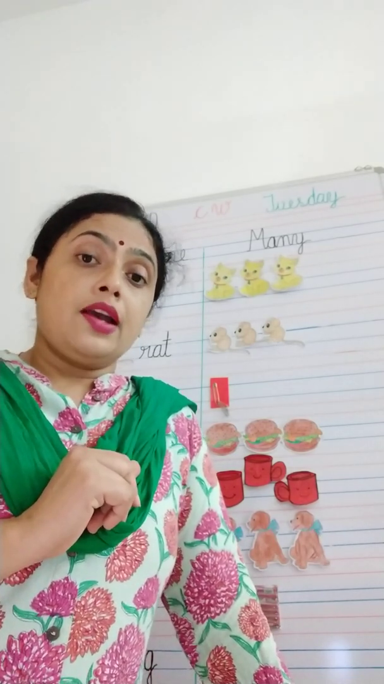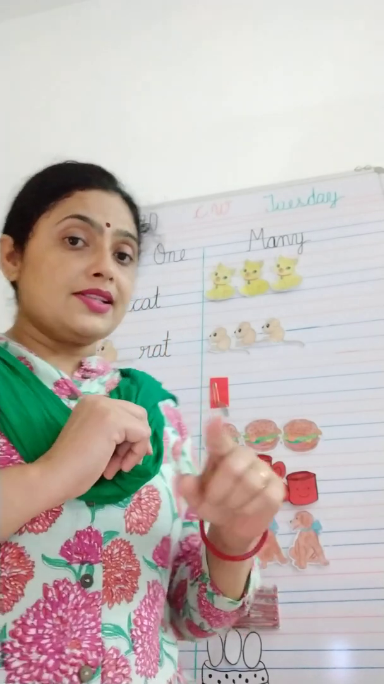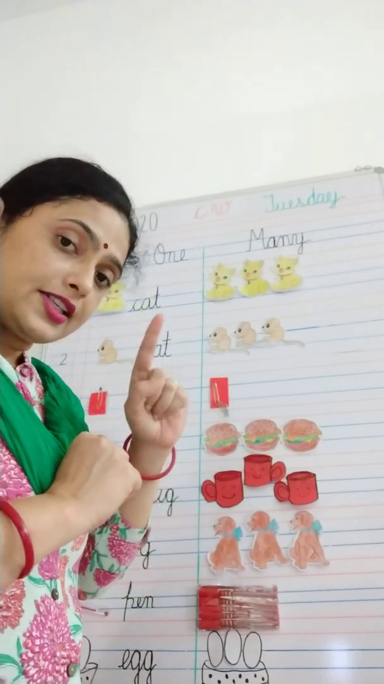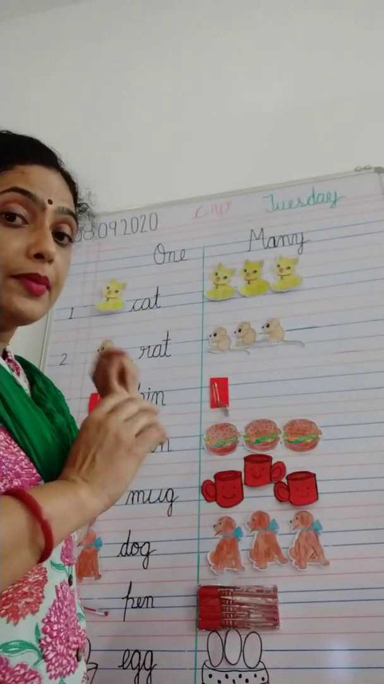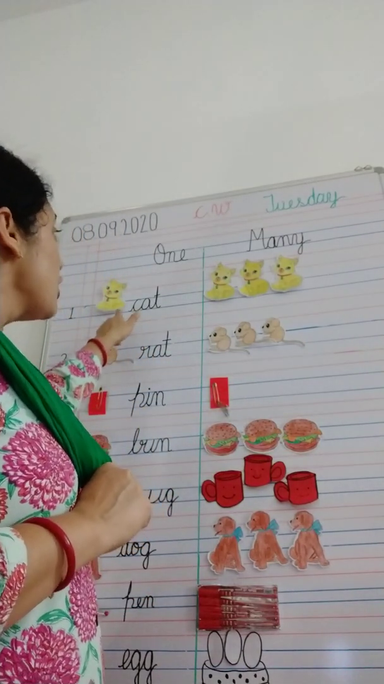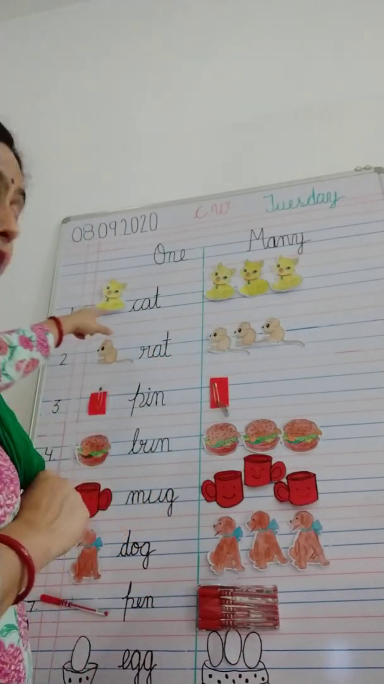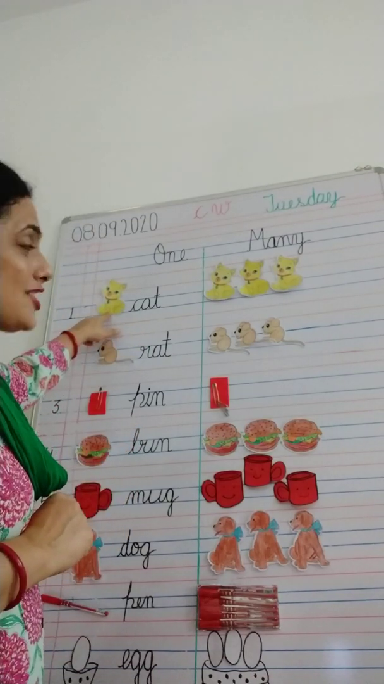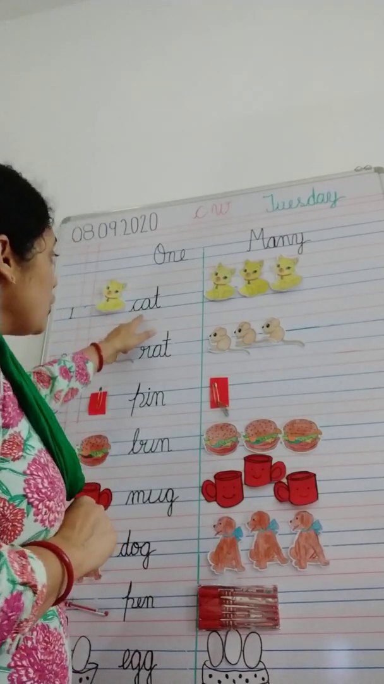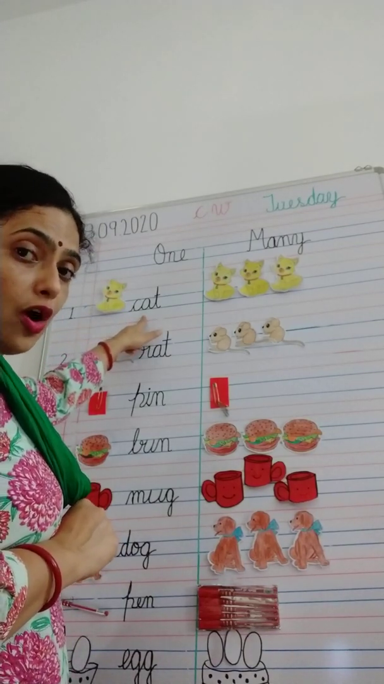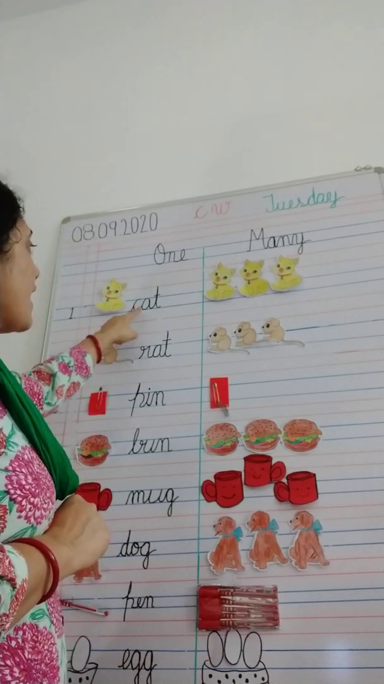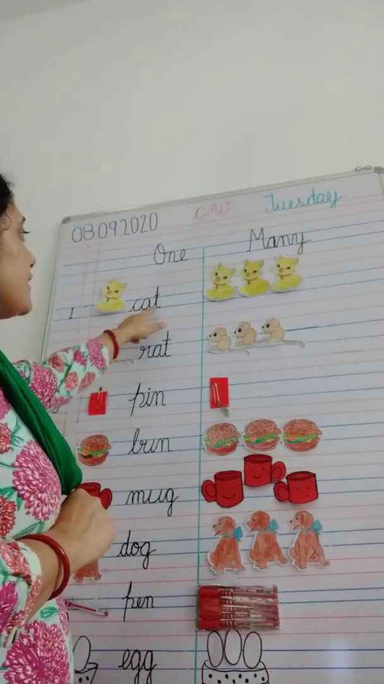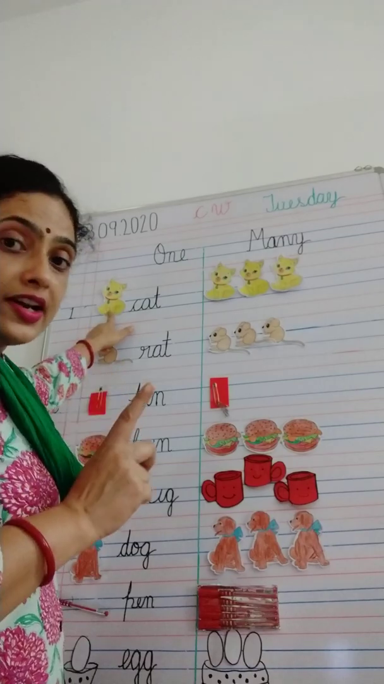When we have only one thing, only a single thing, we can call it singular. But if we have more than one thing, can you see how many cats there are? Only one cat. So can you read this? Cat, cat. We have only one cat here.